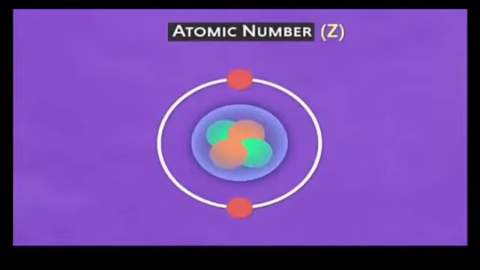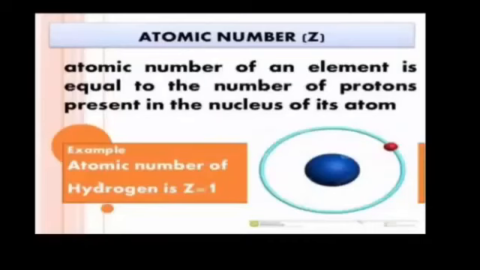So what is atomic number? What comes to your mind, students, after listening to the word atomic number? It may be the number of an atom. So let's see. What is atomic number? Let's have a look at the definition of atomic number shown on your screens. Atomic number of an element is equal to the number of protons present in the nucleus of its atom. Atomic number is basically the number of protons present in the nucleus of an atom.